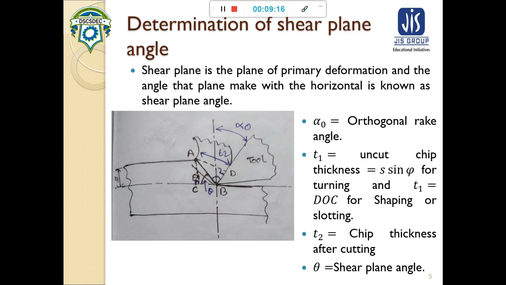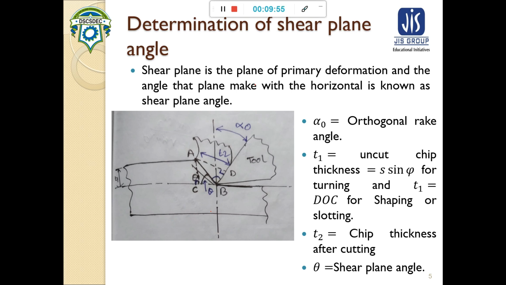In the last lecture, when I described the mechanism of metal cutting, I said that due to shear, a shear plane will form, a primary deformation zone is formed. The plane of the primary deformation zone is known as shear plane.